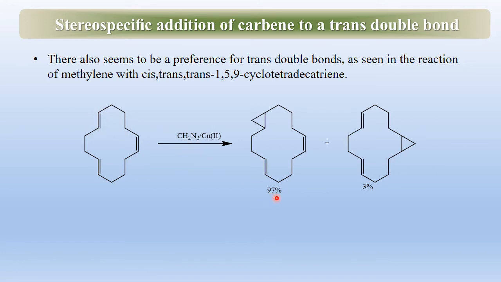When carbene is added to this trans double bond, 97% of the product is obtained, while when this carbene is added to this cis double bond, only 3% of the product is obtained. Remember that these two double bonds are equivalent double bonds.